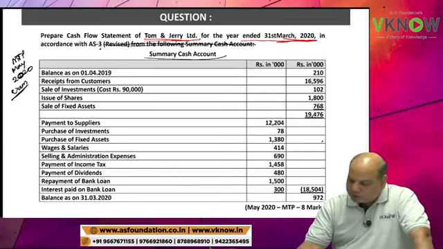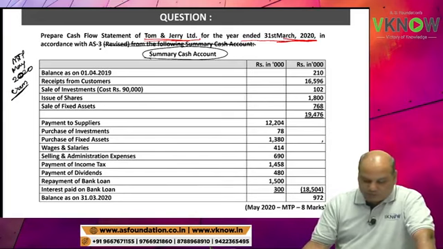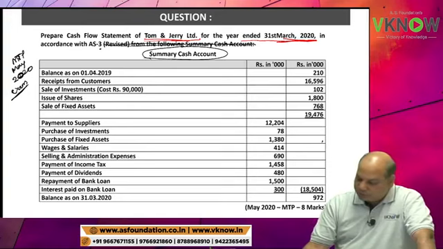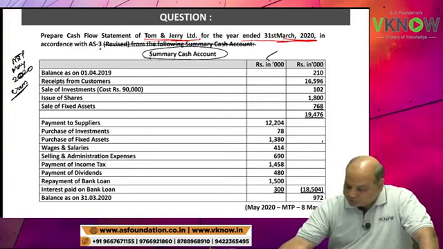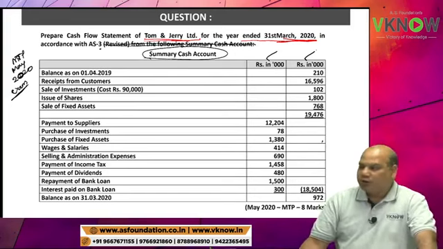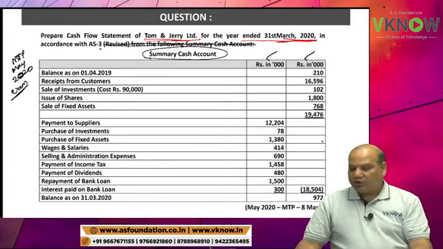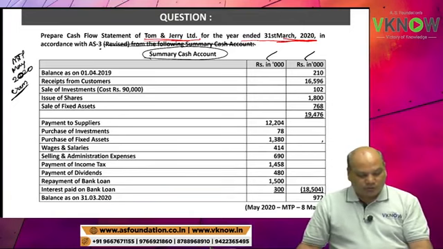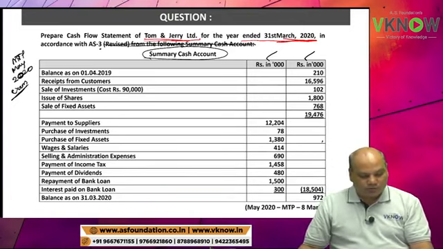Below that, write down summary cash account. Right hand side two columns. Rupees in thousand and rupees in thousand.